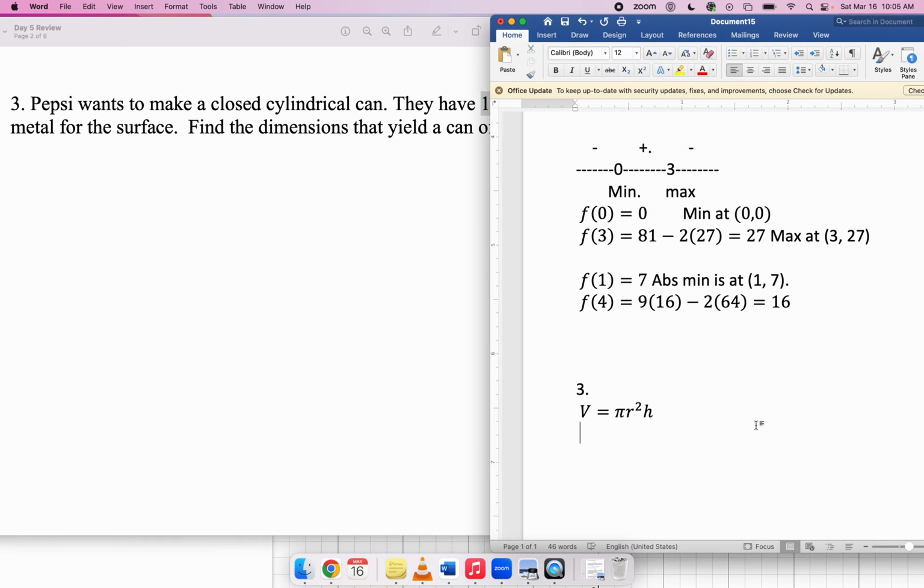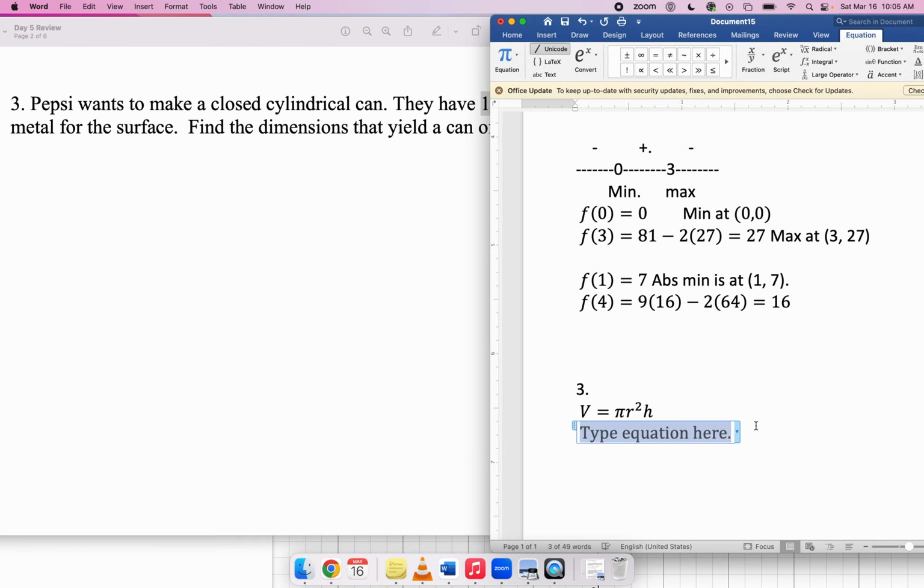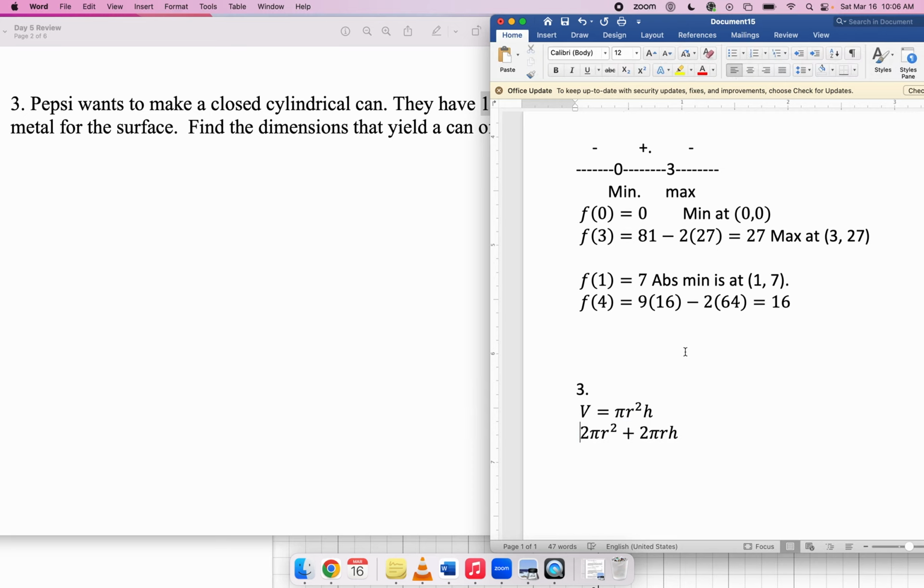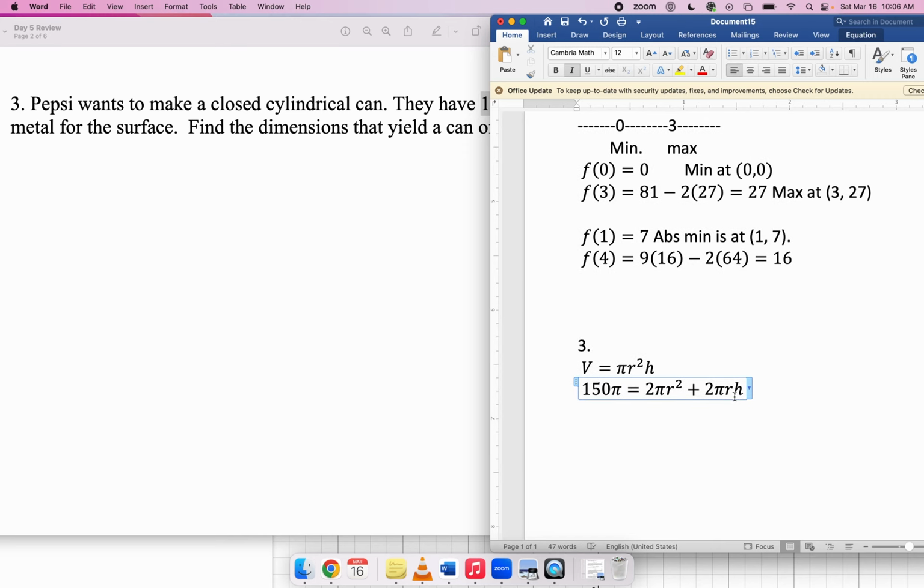The surface area, of course, is 2 pi r squared plus 2 pi r h. You don't have to have that memorized, although it is pretty easy to work out if you know where it comes from. So that expression there has to be equal to 150 pi. That's our constraint. So I'm going to solve this equation for one of the variables and then substitute into my objective function. I think it makes sense to solve for h.